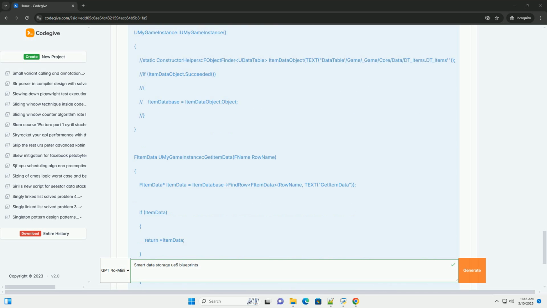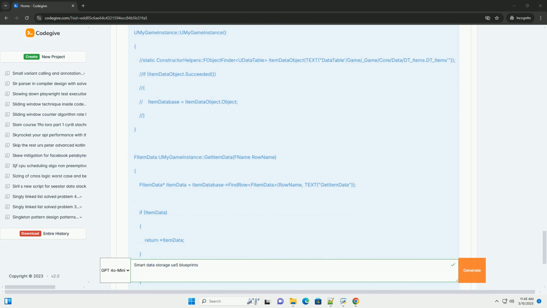Step 4, accessing the data in blueprints. 1. Get a reference to the game instance. Use the GetGameInstance node in any blueprint where you need access to the item data. 2. Cast to your custom game instance class. Use a Cast to MyGameInstance node, or whatever you named your game instance class.